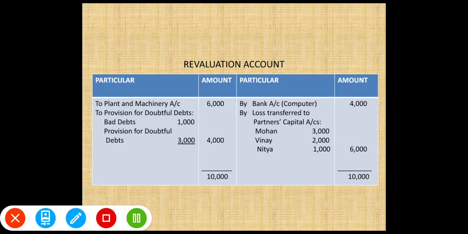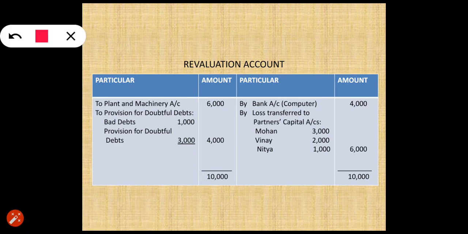Since again the value of asset is decreasing, so it will be recorded on the debit side of revaluation account. To provision for bad and doubtful debts, 1,000 rupees, in which bad debts is 1,000 and new provision is 3,000. So total 4,000 rupees will be recorded on the debit side of revaluation account.